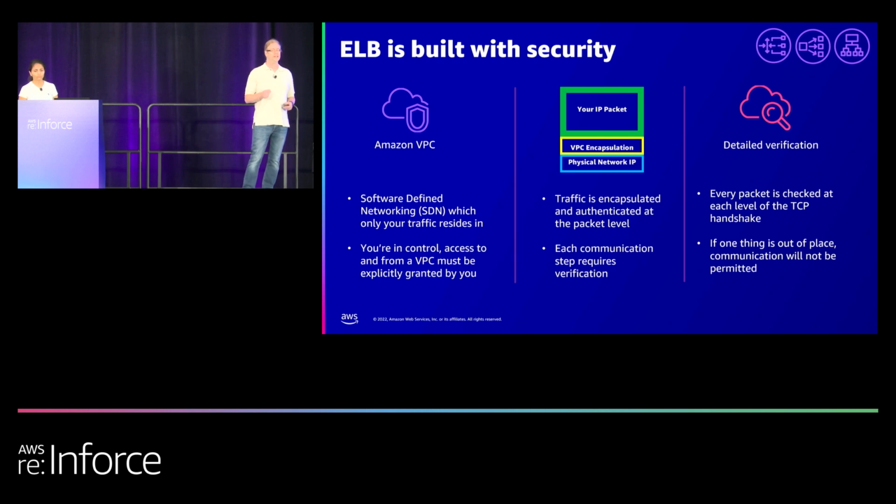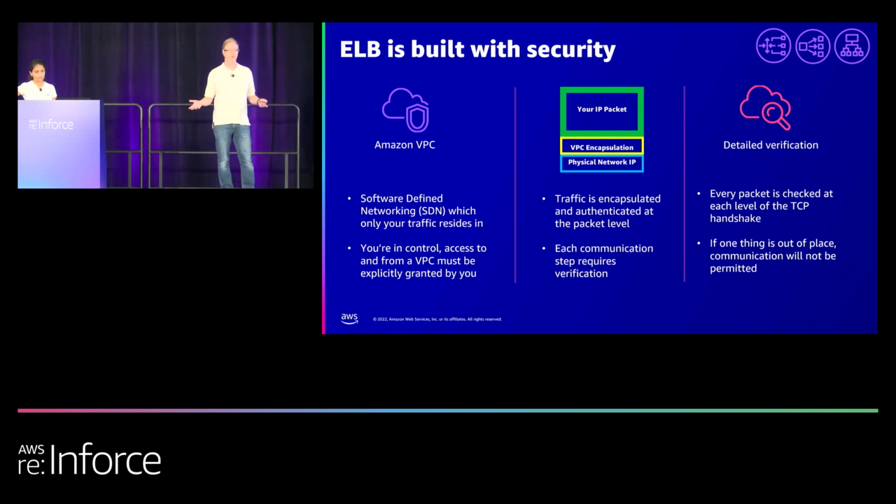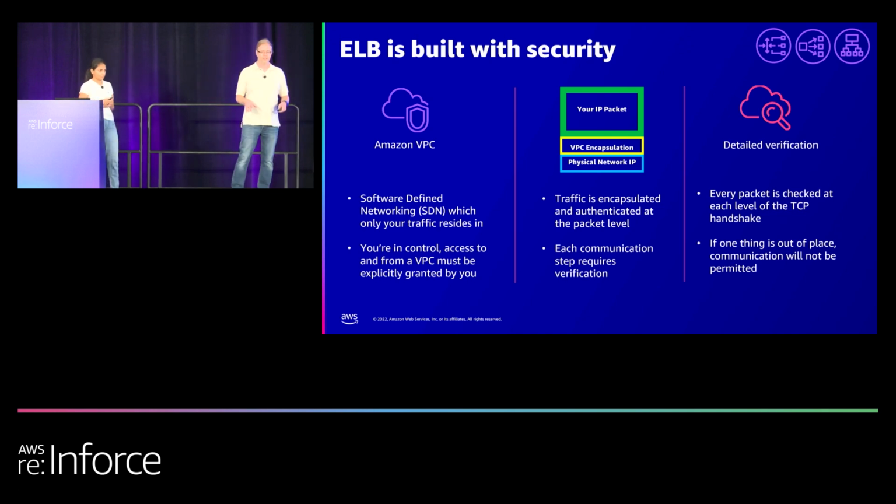Because if we detect something is off, if an ID doesn't match between communications from one side to the other of the VPC, or from one side to the other of the Amazon platform, we're not going to allow that communication to speak. So it's very, very important to note that ALBs, NLBs, and gateway load balancers operate within this space and inherit this type of security, so there's really no crosstalk.